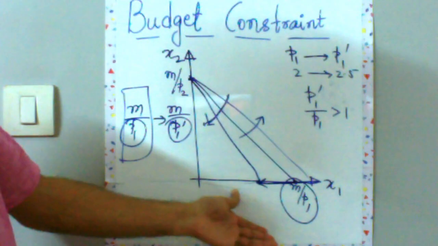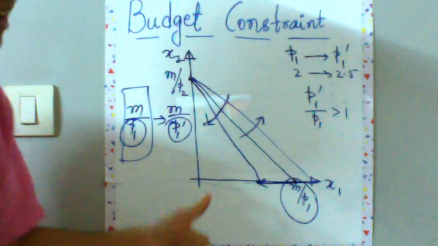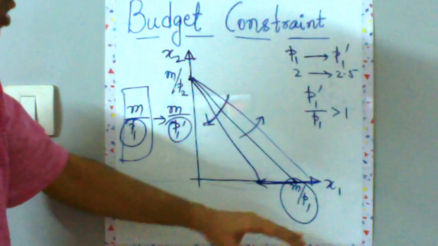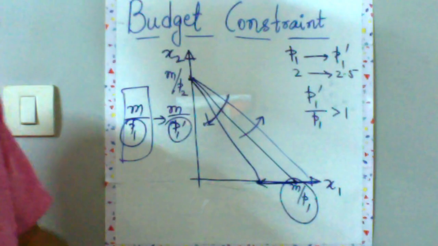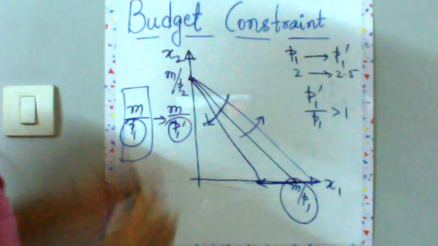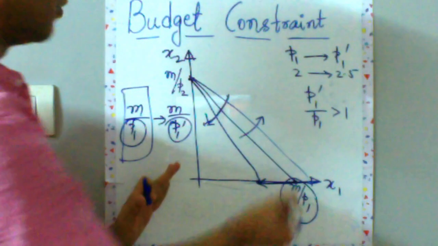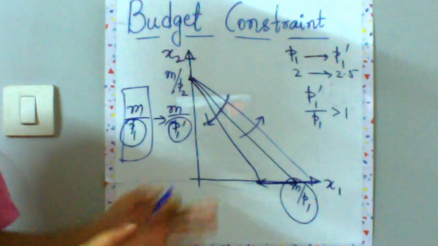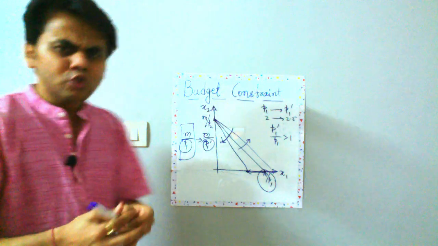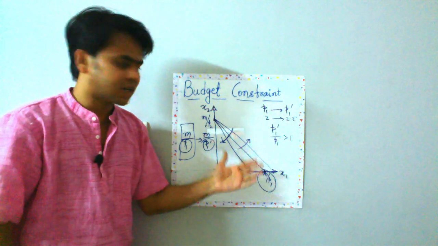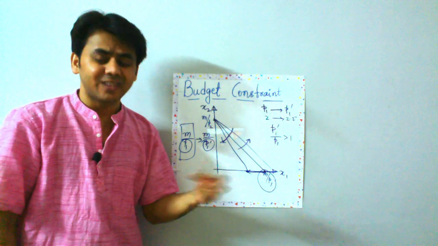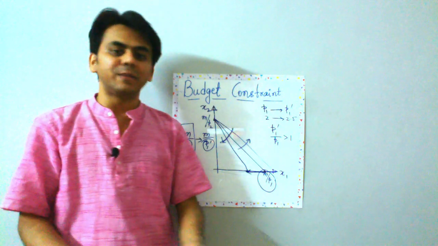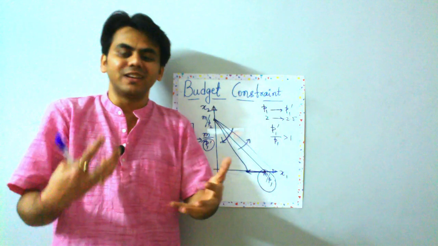And we can do the same thing for good 2 as well. It is identical. All the analysis we have done for good 1 can be done for good 2 as well. Over that analysis, you will keep this as fixed and this as moving, but the analysis will remain the same. So that was the idea behind budget constraint, properties of the budget line, and a few changes in the budget line depending upon price changes and income changes.